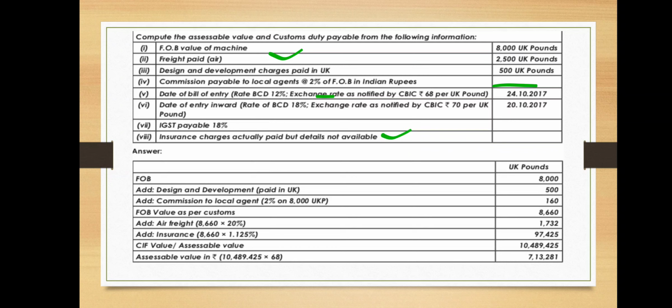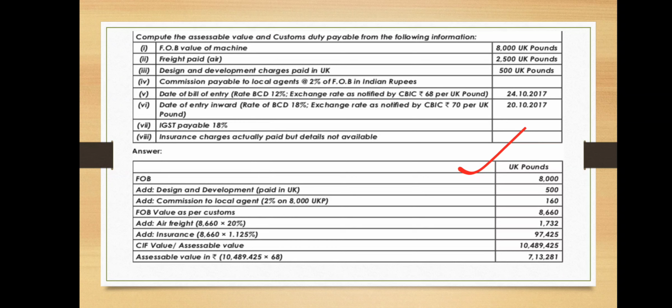The details are given here itself: 20% on FOB value. So let us go with the calculation. Firstly, they have given how much the FOB value is, in UK pounds, and later we need to calculate the exchange rate. FOB value as per the problem is 8,000 UK pounds, and we need to add it back.